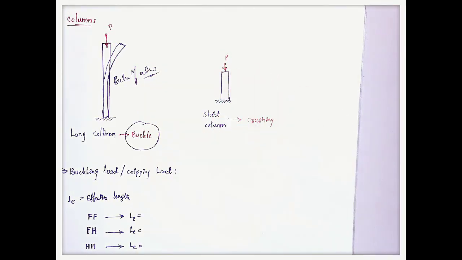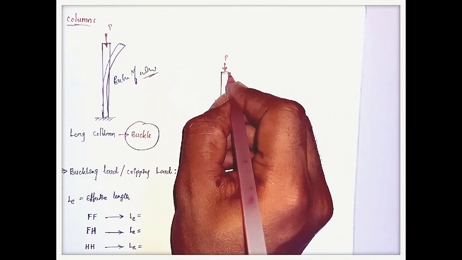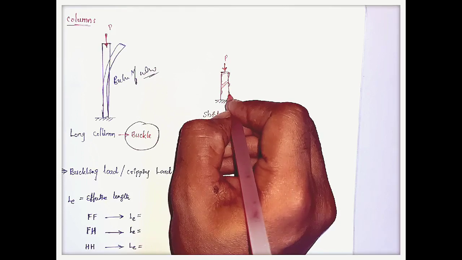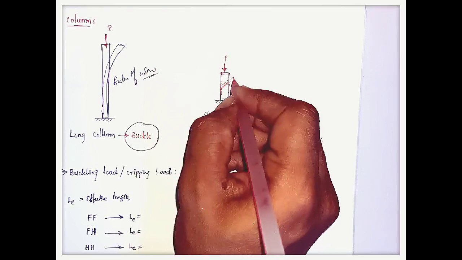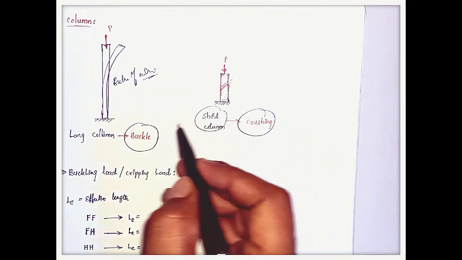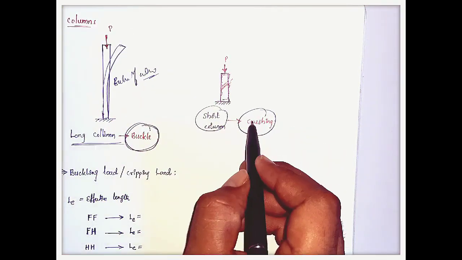You see here, the cracks will appear like this, that is crushing of the column. Okay, so this is nothing but crushing of the short column. The long column is subject to buckling and the short column is subject to crushing.